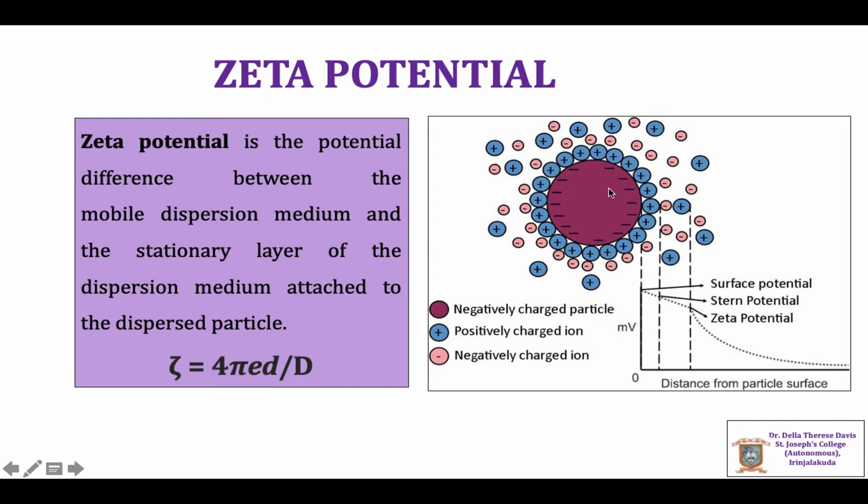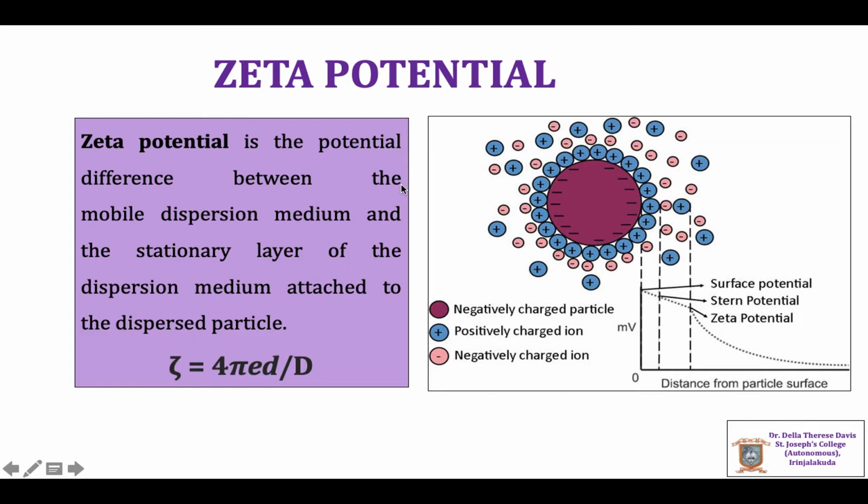Here the figure represents a negatively charged colloidal particle in which the Stern layer is positively charged, and as we go into the bulk the numbers of positively and negatively charged ions are almost equal. This is similar to what we discussed in the case of silver iodide, which is a negatively charged colloid by the adsorption of I- ions.